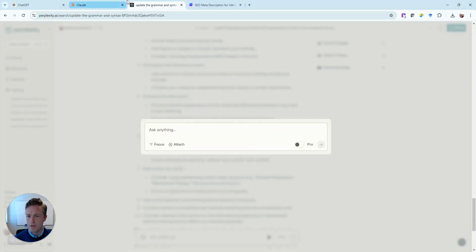Okay, I'm going to be using Perplexity for this one. The last lesson in this module is summarization and condensing text. So we all know that sometimes we have to read a lot of stuff and it's really hard to wade through it and make heads or tails of it.